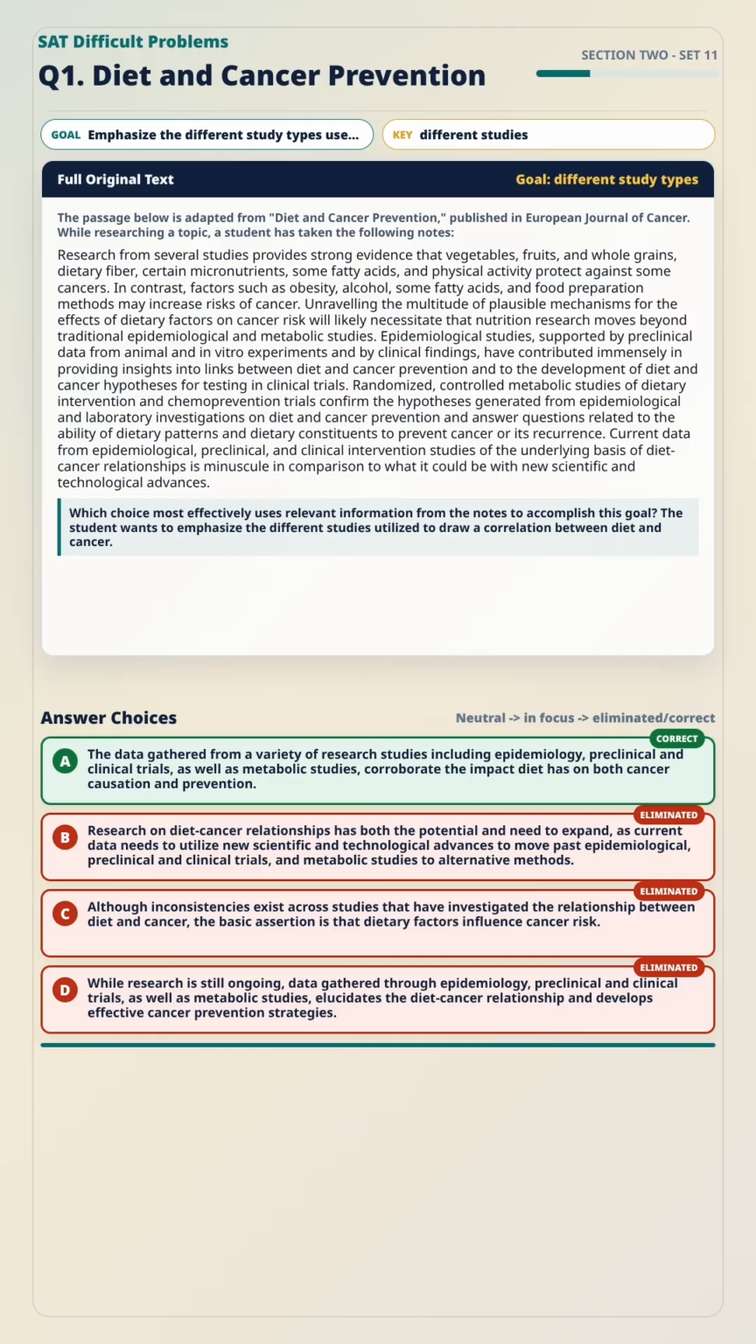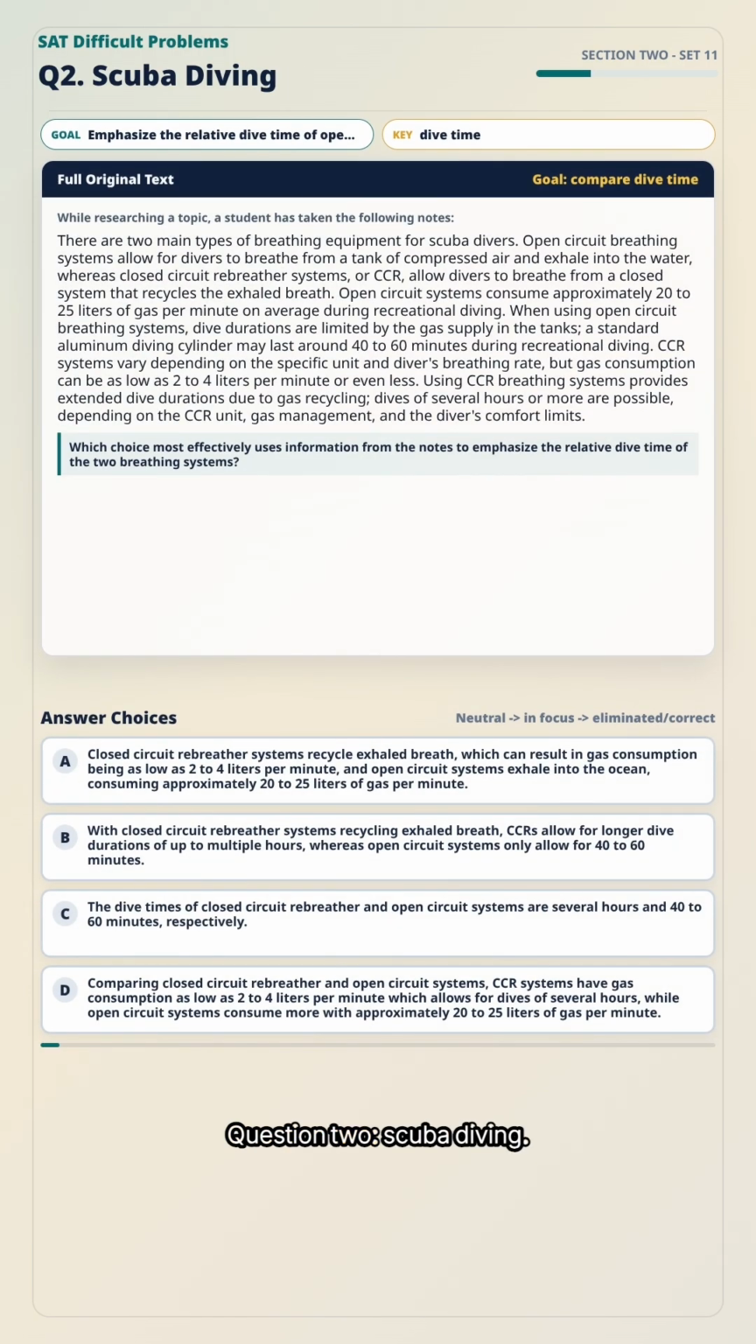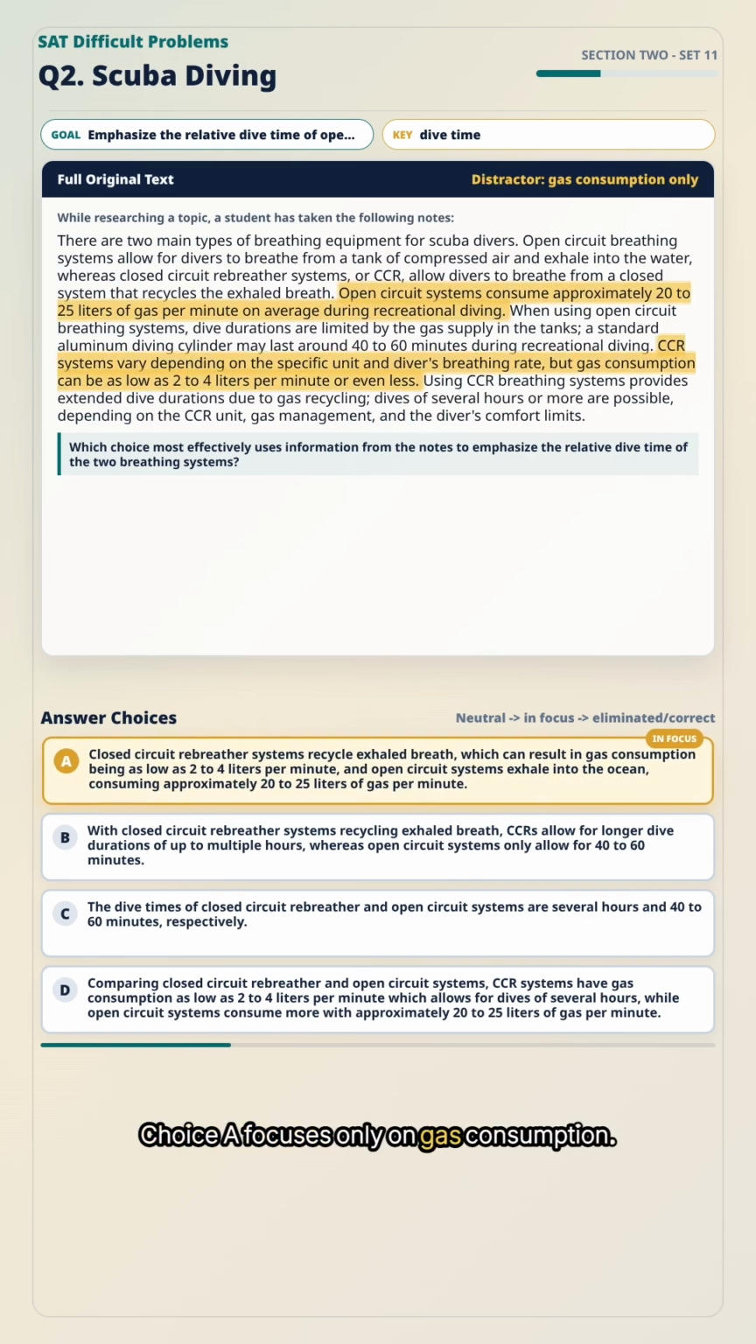Pause. Question 2. Scuba diving. The goal is to emphasize the relative dive time of two breathing systems, open circuit systems and closed circuit rebreathers. The key phrase is dive time. The question is not mainly asking about gas consumption. It is asking which answer best compares how long each system lets a diver remain underwater. Choice A focuses only on gas consumption. It talks about liters of gas per minute, but it never gives the actual dive durations.